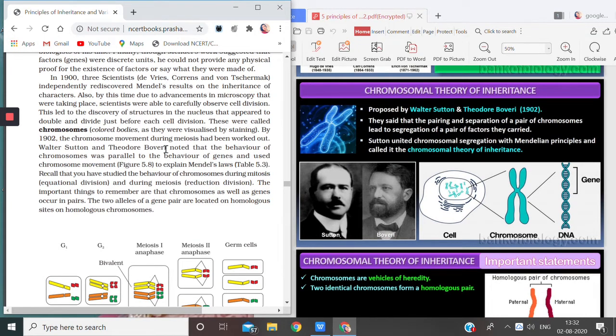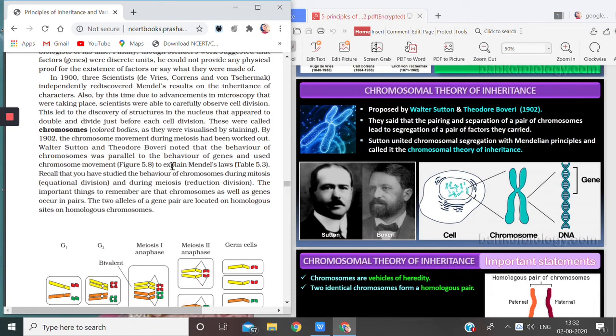So who were the scientists? Sutton and Boveri, both of them used this movement of chromosomes. Which movement am I talking about? When the chromosomes move to the opposite poles during meiosis. So they used this theory of chromosomal movement to explain Mendel's law.